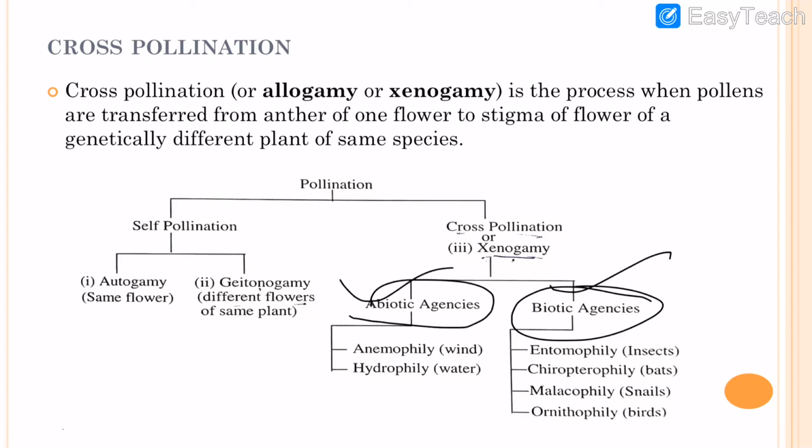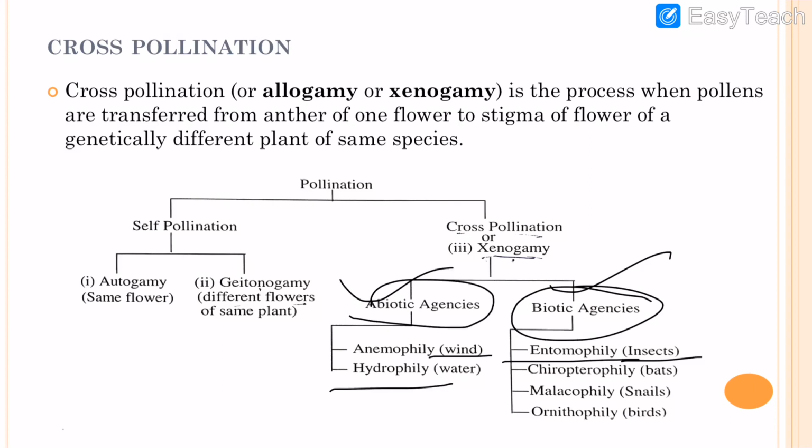Abiotic agency: if the transfer of pollen grain takes place with the help of wind, then it is known as anemophily. And if the transfer of pollen grain takes place through water, then it is known as hydrophily. Second is biotic agencies. If the transfer of pollen grain takes place with the help of insects, then it is known as entomophily. Dear students, remember one thing: entomology is the study of insects. This word entomophily is derived from that.